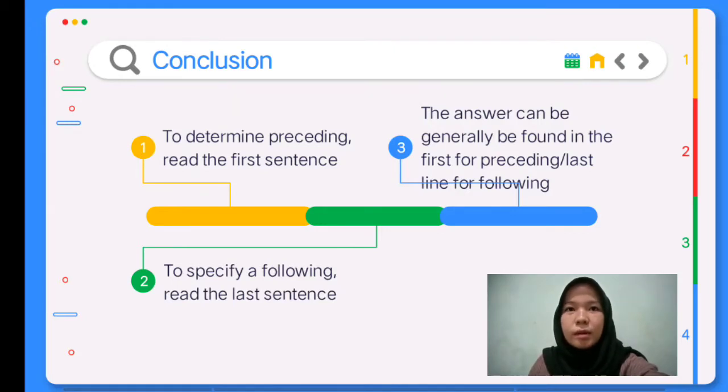Conclusion. To determine the preceding topic, read the first sentence. To specify the following topic, read the last sentence. The answer can generally be found in the first line for preceding or the last line for following.